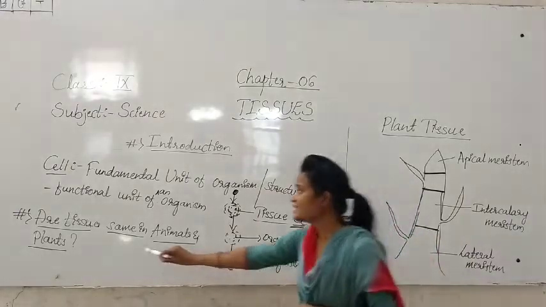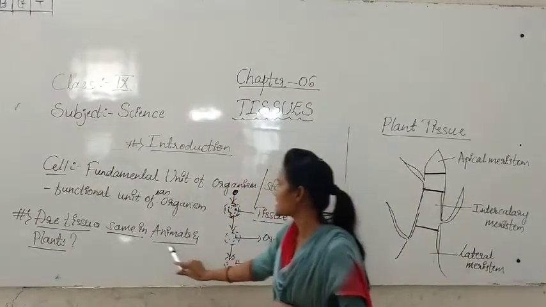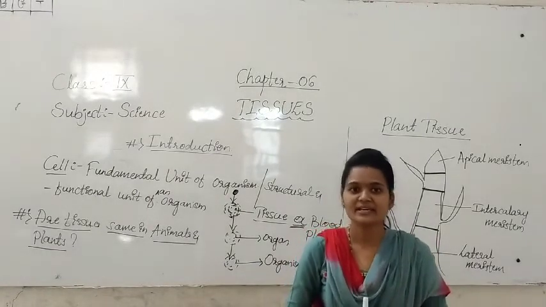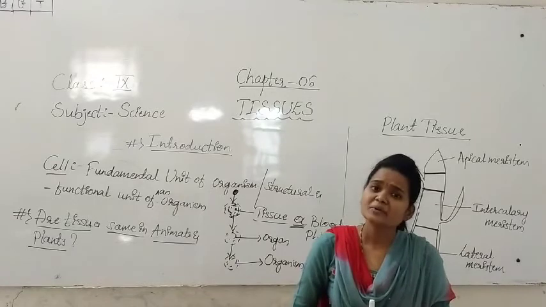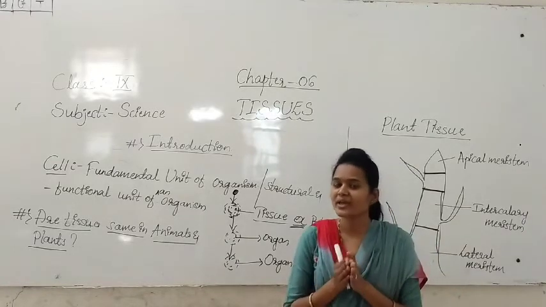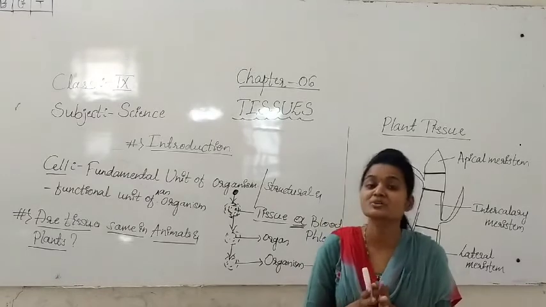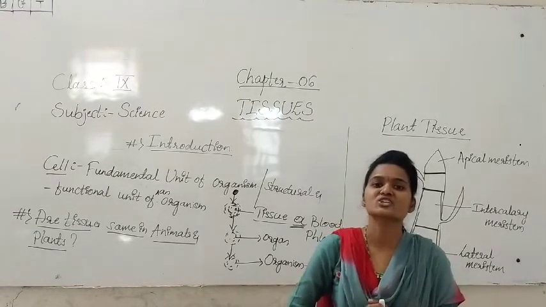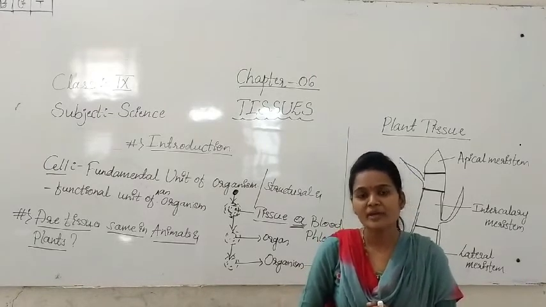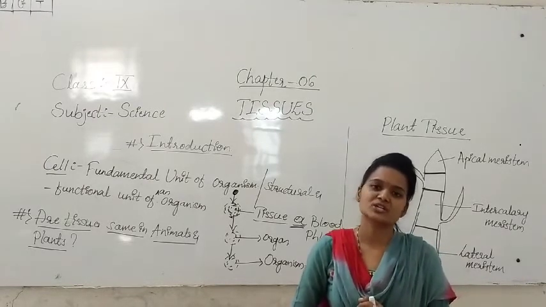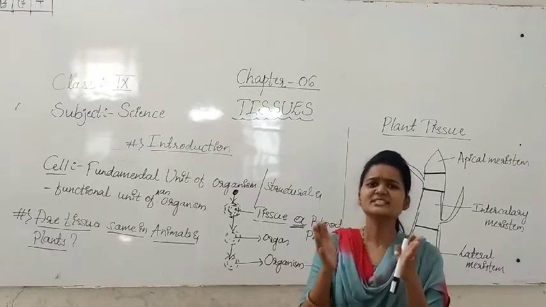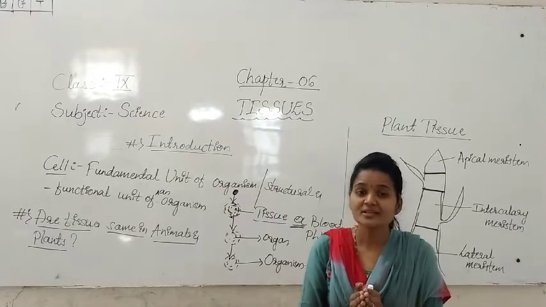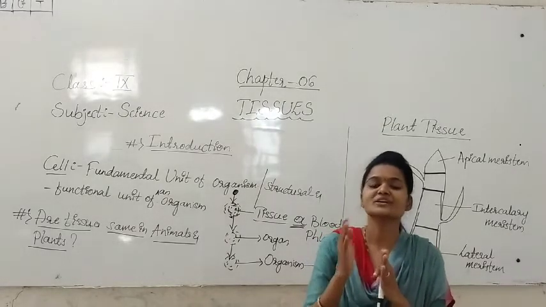Students, are the tissues the same in animals and plants? Tissues are not the same in plants and animals. Animals are moving from one place to another place, because of searching for food and shelter. That's why there is a difference between animals and plants.